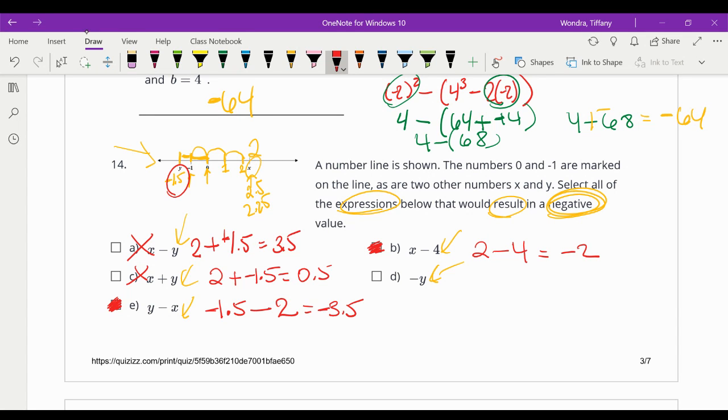This one, negative y. Well, if y is negative 1.5 and then there's a negative on the outside, then you'd have two negatives that would make it positive. So only this one and this one. Okay, and that's with me making just guesstimates on what x and y are, but whatever your close guesstimate would be, there'd only be b and e that would make those negative.